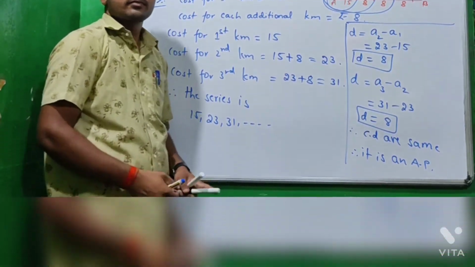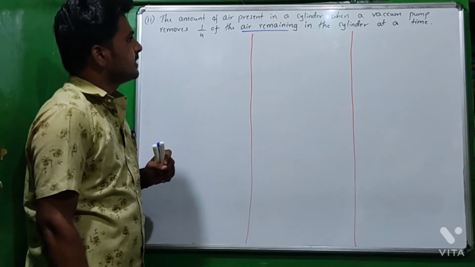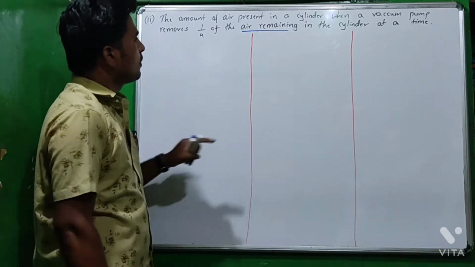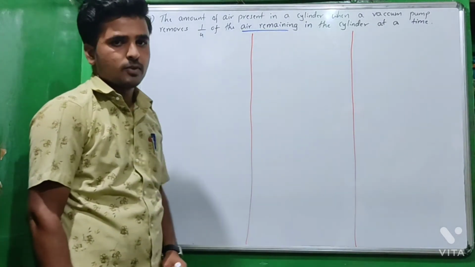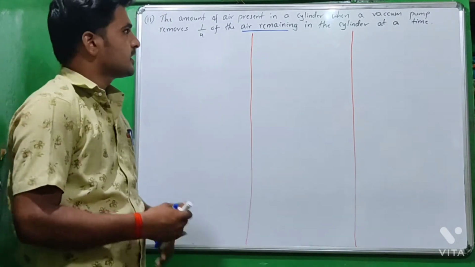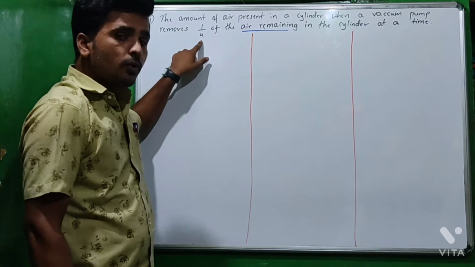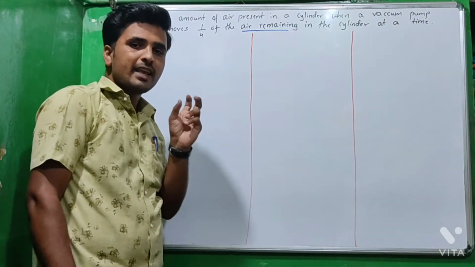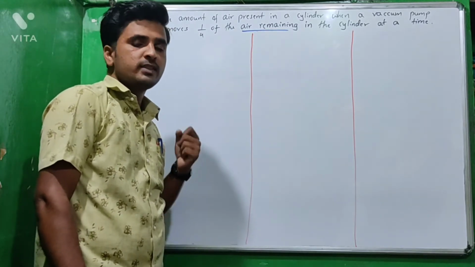Next question. The amount of air present in a cylinder when a vacuum pump removes 1/4 of the air remaining in the cylinder at a time. Very important, the vacuum pump removes 1/4 of the air remaining in the cylinder. Whatever amount of air is in the cylinder, 1/4 of it the vacuum pump removes.